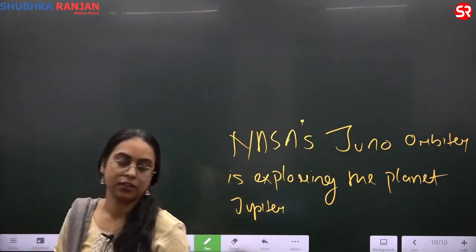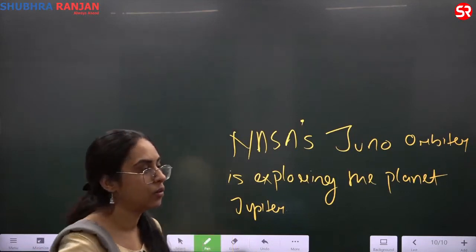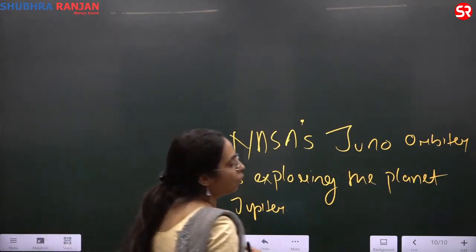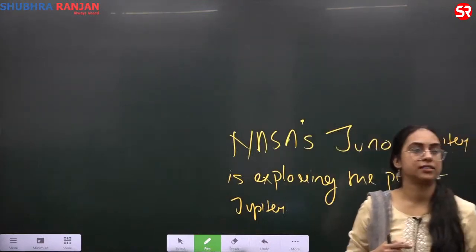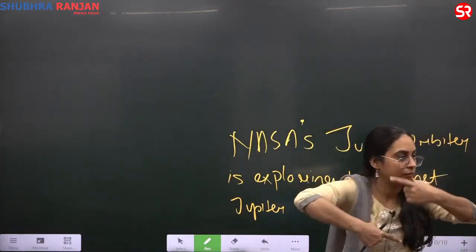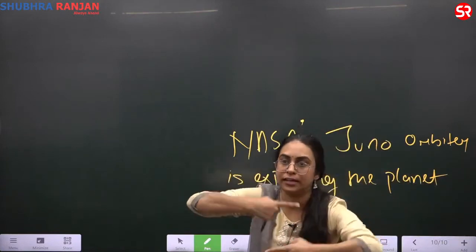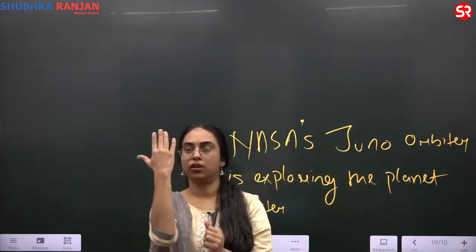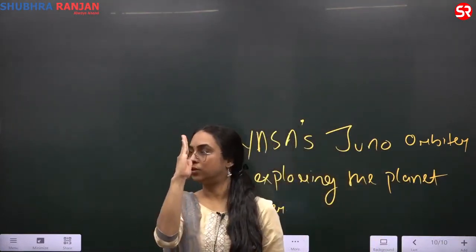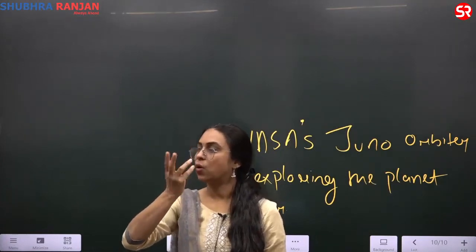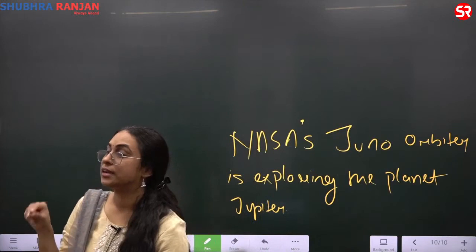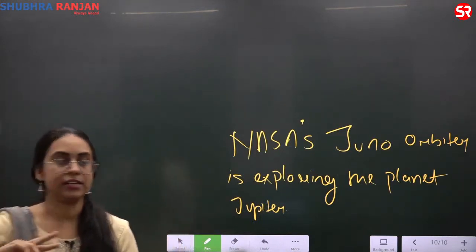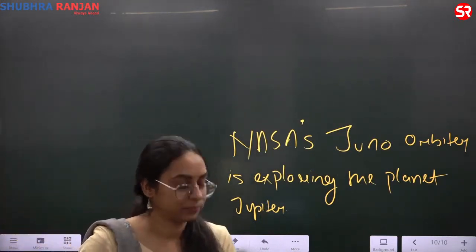Uranus rotates on its sides, 90-degree tilt. The tilt is 90 degrees. So this is how Uranus rotates on its sides, that is a 90-degree tilt.